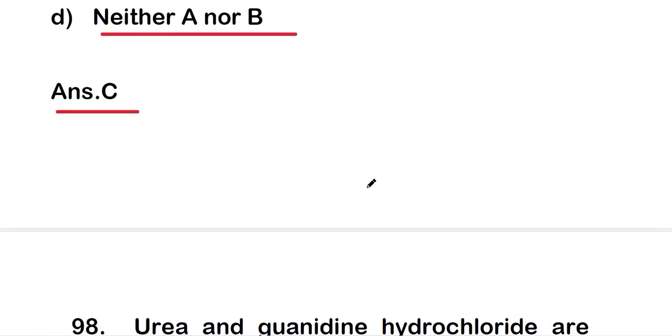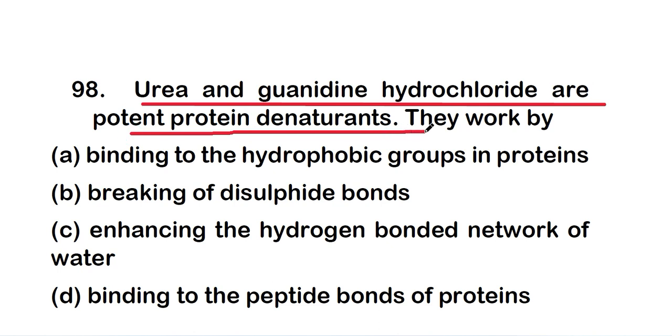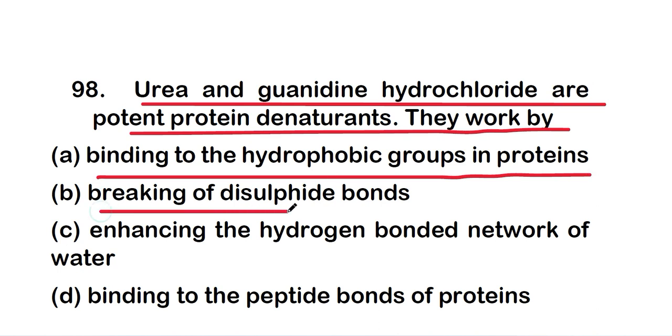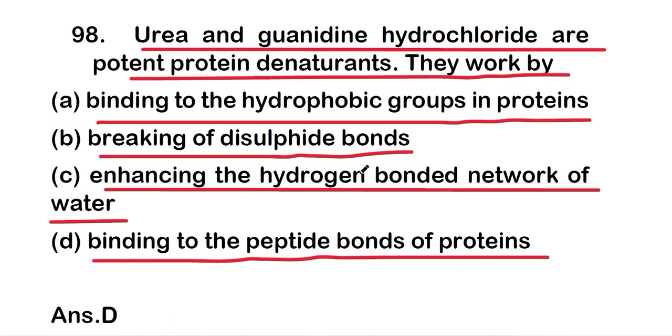Okay, so let's move on to question number 98. That is, urea and guanidine hydrochloride are potent protein denaturants. So they work by binding to the hydrophobic groups in proteins, or breaking of disulfide bonds, or enhancing the hydrogen bonded network of water, or binding to the peptide bonds of protein. And the right answer is option D, that is binding to the peptide bonds of protein. So urea and guanidine hydrochloride are potent protein denaturants, and they work by binding to the peptide bonds of proteins.